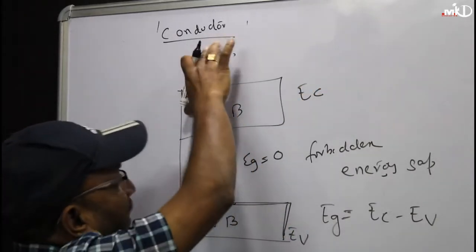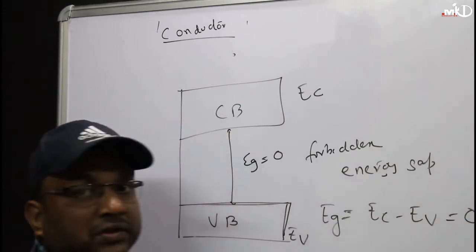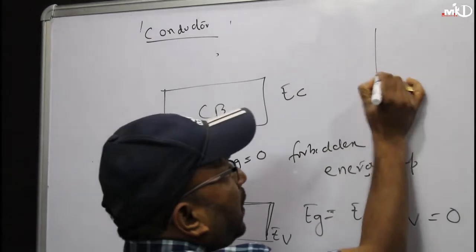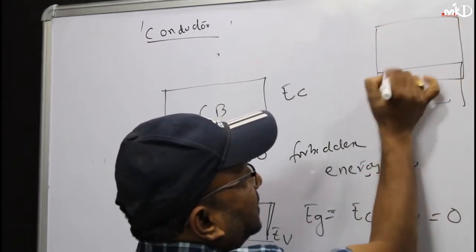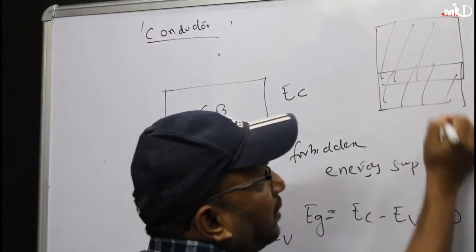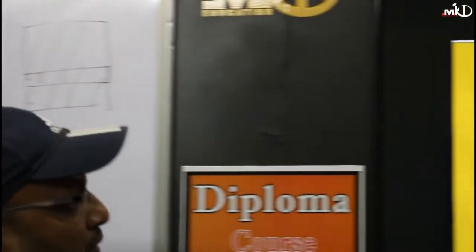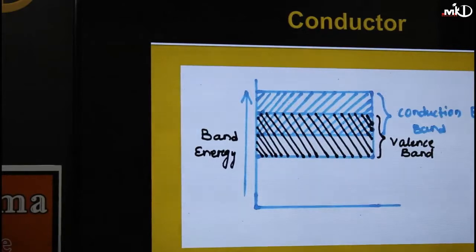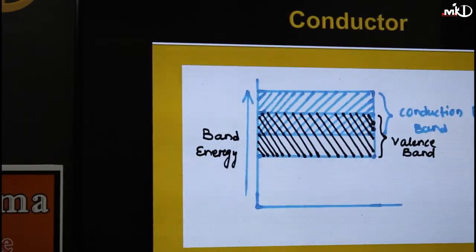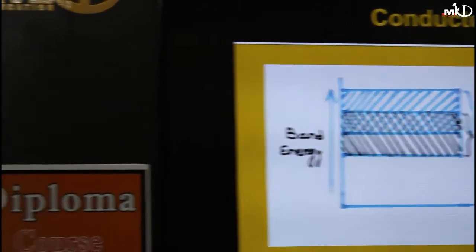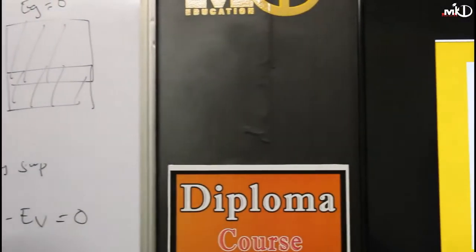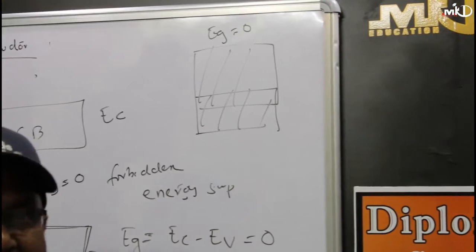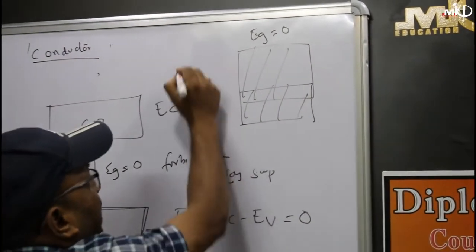So in the case of metal or conductor, this equals 0. 0 means there is no gap between the valency band and the conduction band. Both overlap, as you see in the figure. So Eg is almost equal to 0. Without applying an electric field or increasing temperature, these metals or conductors will conduct electricity.